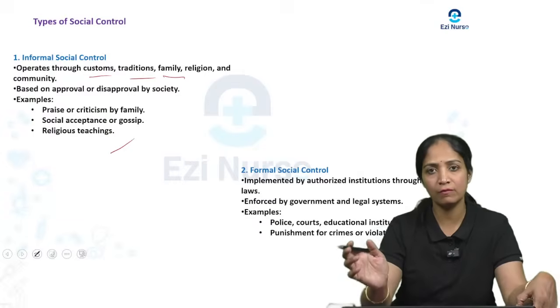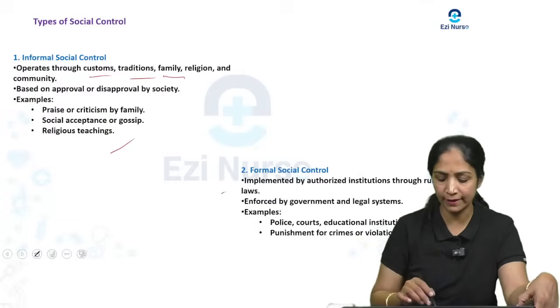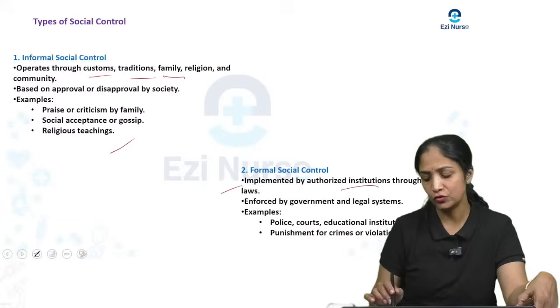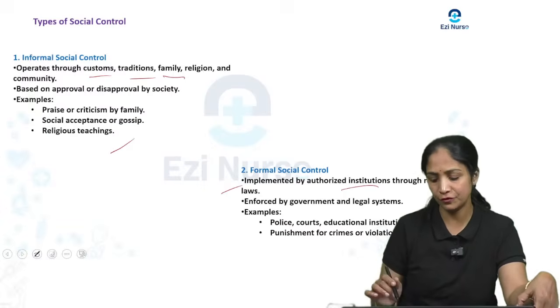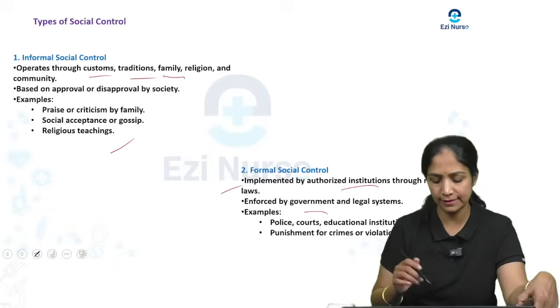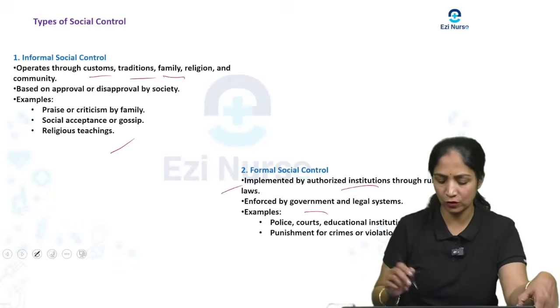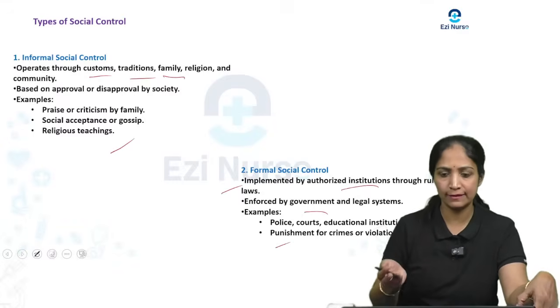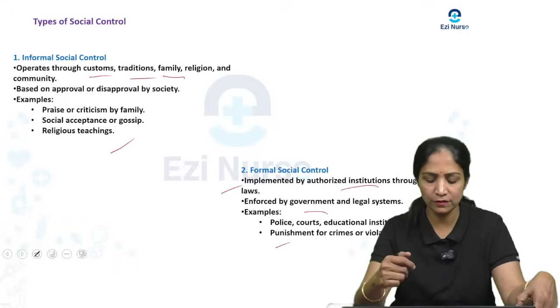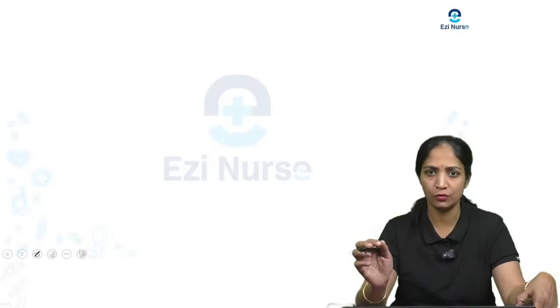Then one more is formal social control. It is implemented by authorized institutions through proper rules and regulations that they maintain. Here it is enforced by the government or a legal system. For example, police, court, educational institutions, laws, and punishment for crime and violation if anything has happened within the society. So this is about formal social control.